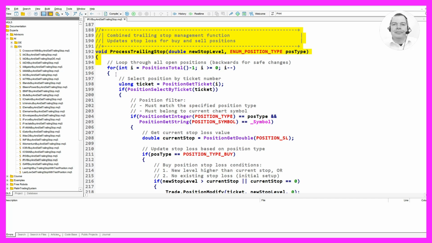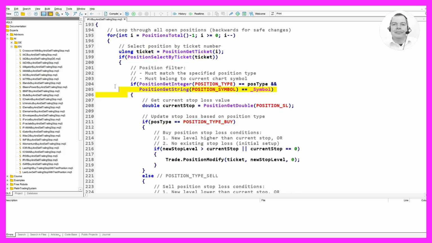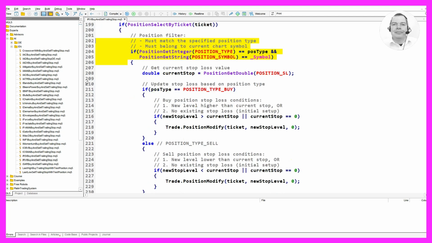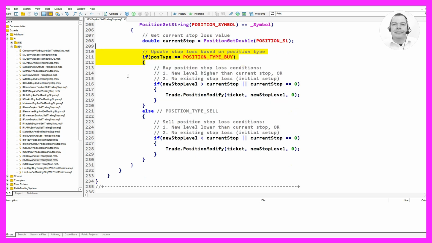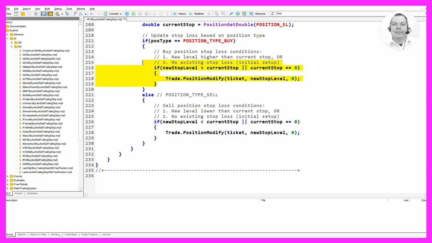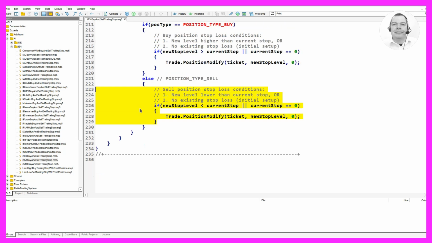The process trailing stop function is responsible for updating the stop loss for both buy and sell positions. We loop through all open positions and select each position by its ticket number. We check if the position matches the specified type and belongs to the current chart symbol. We then get the current stop loss value and update it based on the position type. For a buy position, we update the stop loss if the new level is higher than the current stop or if there is no existing stop loss. For a sell position, we update the stop loss if the new level is lower than the current stop or if there is no existing stop loss.